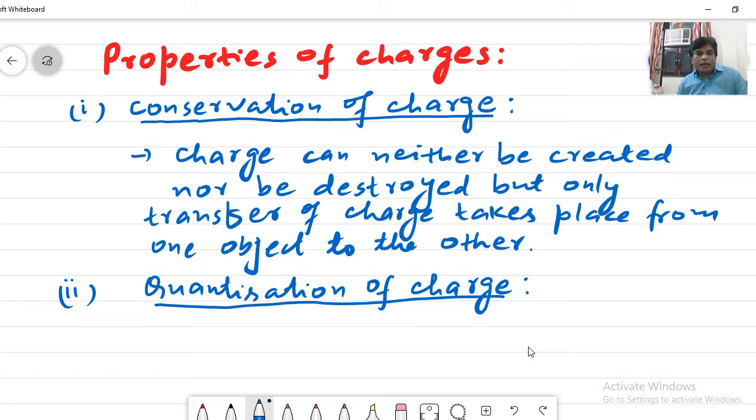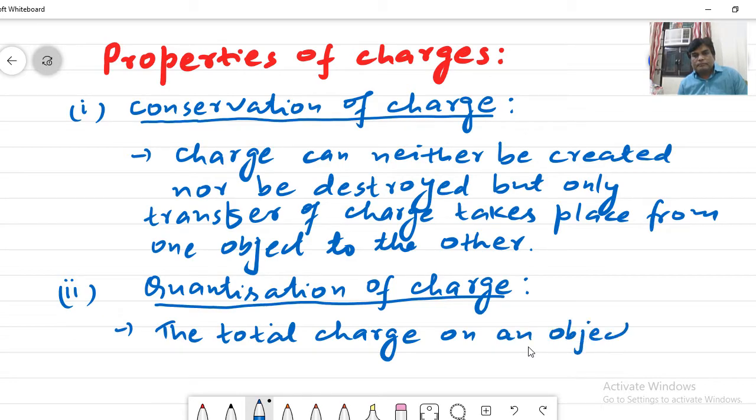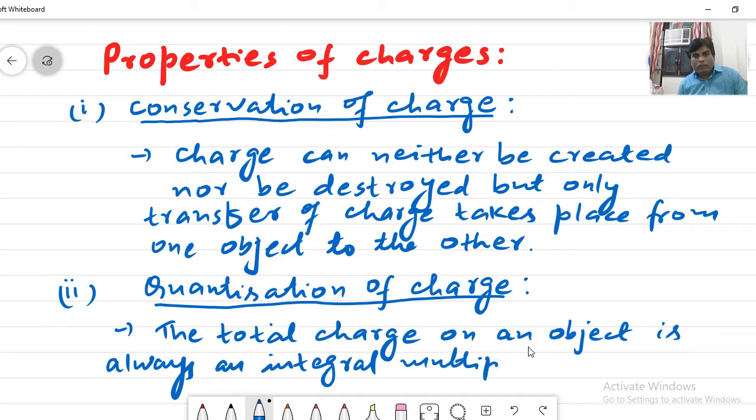See, the total charge on an object is always an integral multiple of the electronic charge.